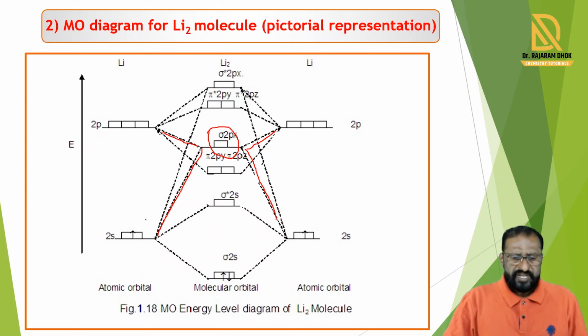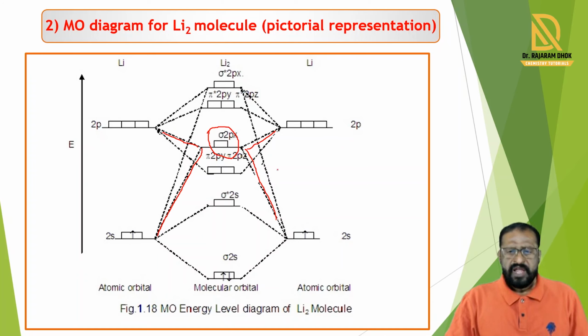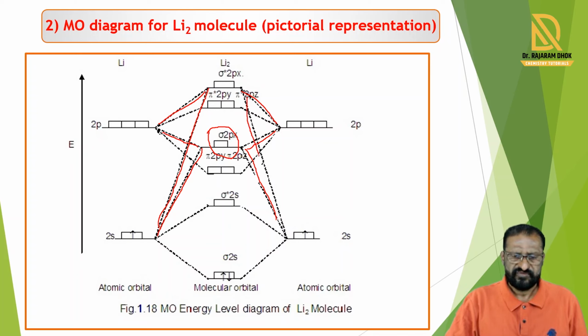Now in the case of the px orbital, when there is anti-bonding, we see these 2s orbitals and these 2px orbitals. When they form anti-bonding, these anti-bonding orbitals are formed. The second atom's 2s orbital and the first atom's 2px orbital form an anti-bonding molecular orbital in this way. So in this way, we can show the diagram.